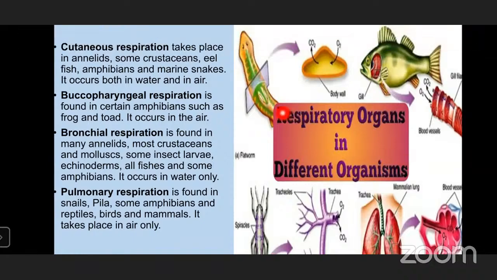Here in the diagram, you can see different types. This is a flatworm, so exchange of gases takes place just through the body surface. And this is the fish where the gills are present. These gills help in the process of respiration. And spiracles are present in some of the insects. This is the tracheal respiration, which is seen in some insects like cockroach.